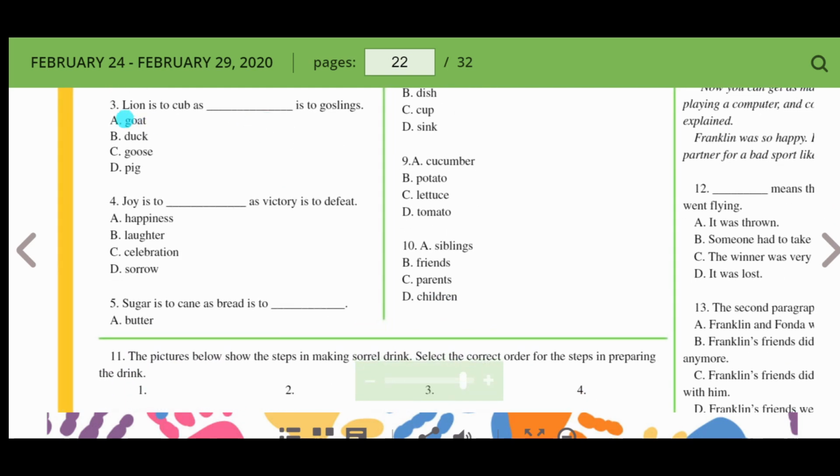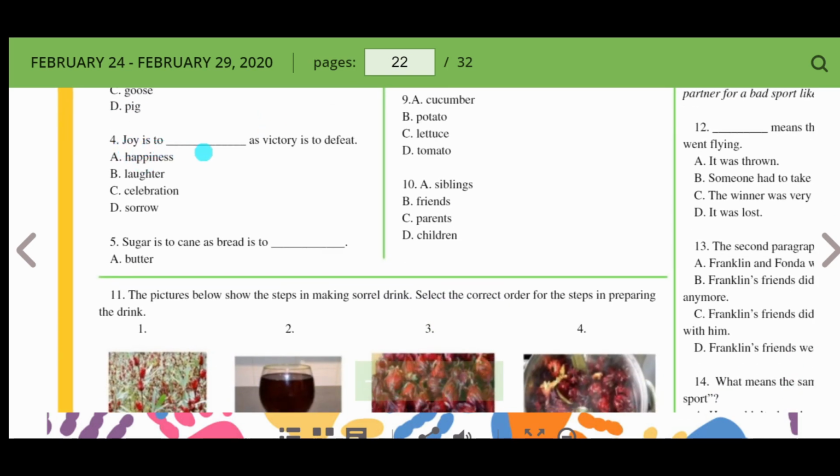Number 3, lion is to cub as dash is to gooseling. Okay, so what's a cub to a lion? Oh, it's a baby form. All right, so what's a baby form? So we need to find the parent. Okay, goats don't have gooselings, and ducks don't have gooselings, and pigs don't have. Goose is to gooseling.